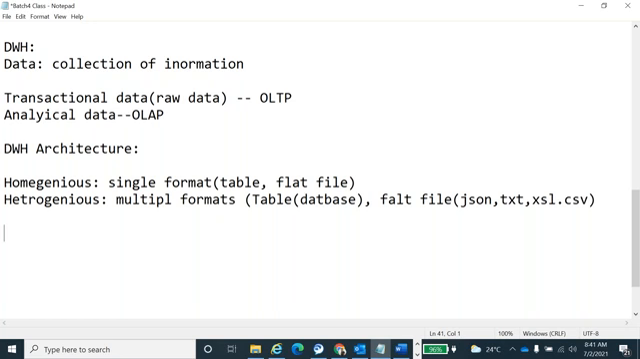Now come to the actual definition of the data warehouse. So data warehouse is a relational database. Because of that, it is also a database.